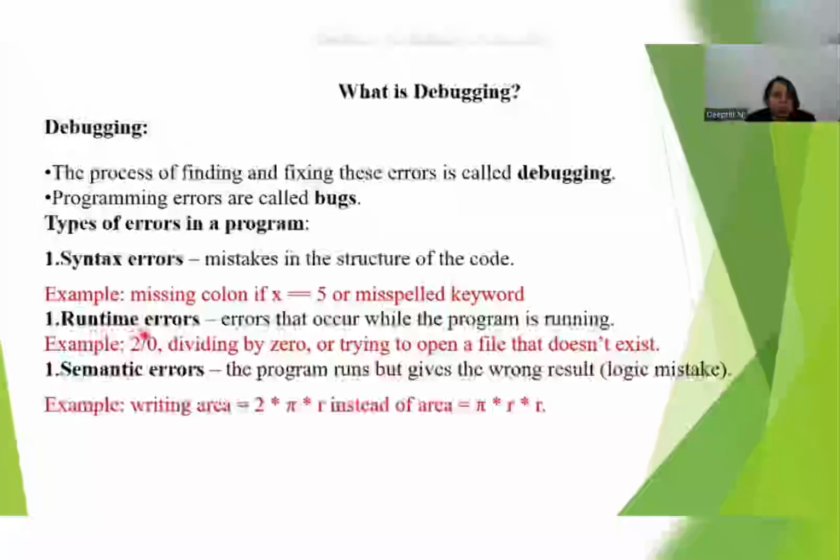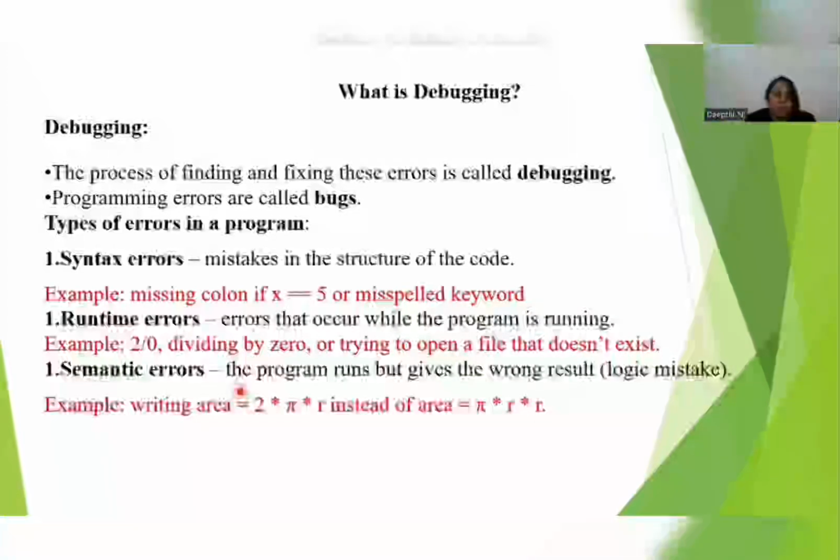Next, the second one is runtime error. What do you mean by runtime error? Errors that occur while the program is running, meaning while executing the program, that time if you get an error, that type of error we call a runtime error. For example, 2 by 0. Any number divided by 0 causes a runtime error.